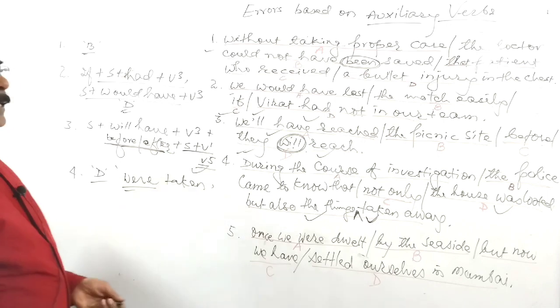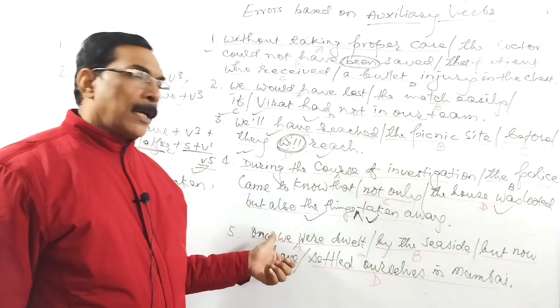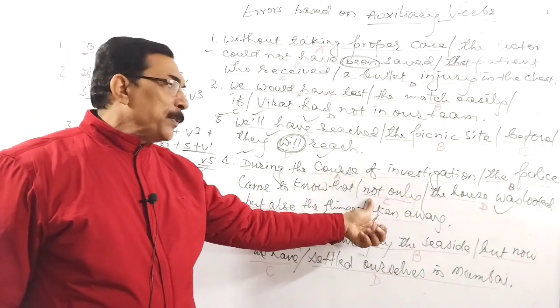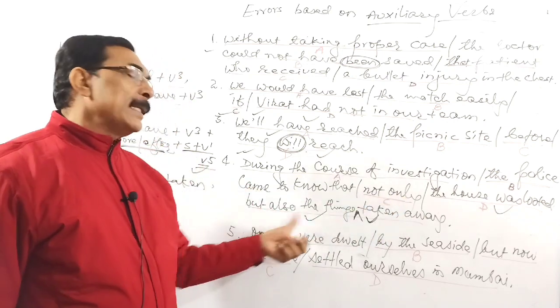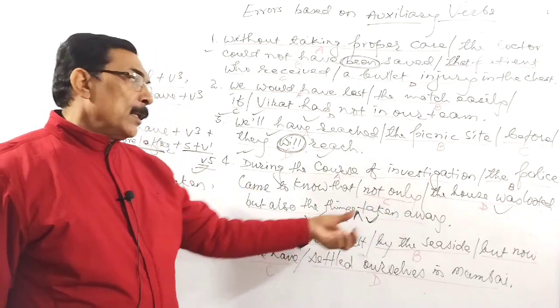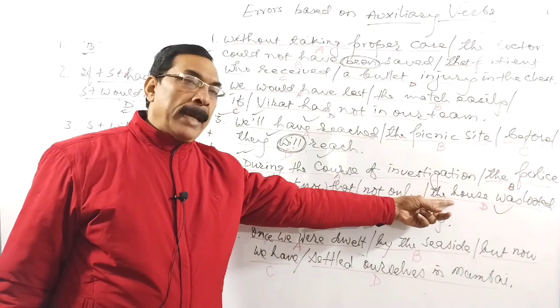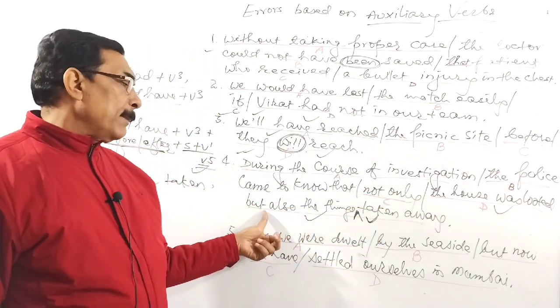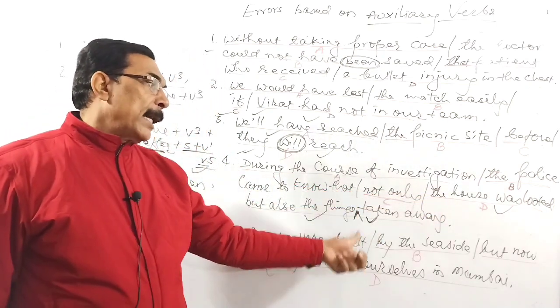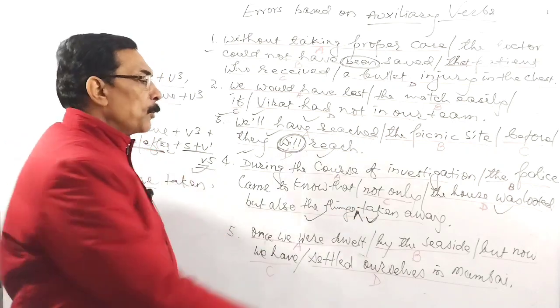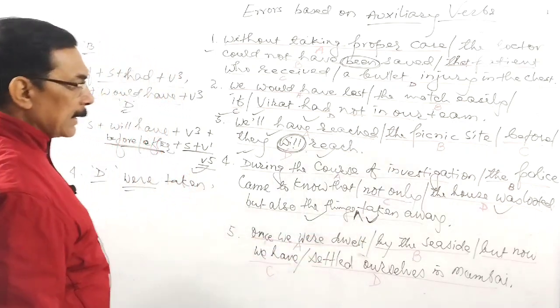And one more rule of grammar: not only but also. Whatever part of speech we give after not only, the same thing is given in but also. So after not only it is a passive structure, so again in but also it should be passive. 'Were' is missing here. So pay attention to this part of the sentence.